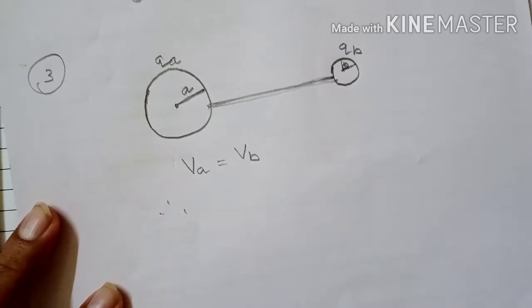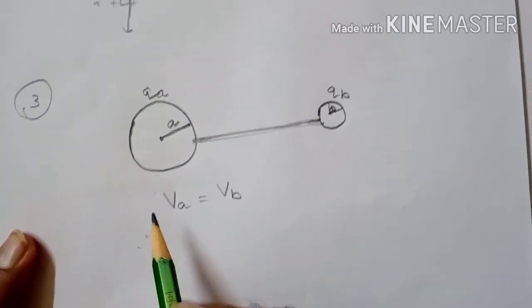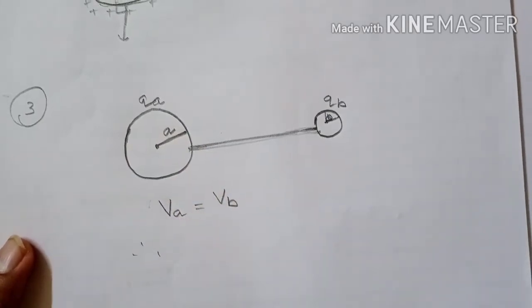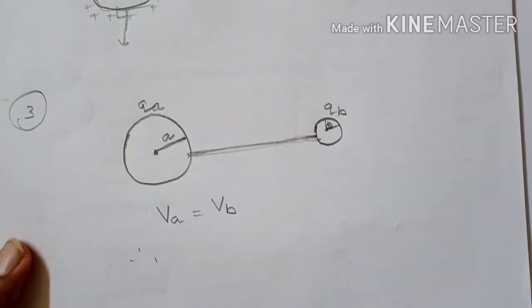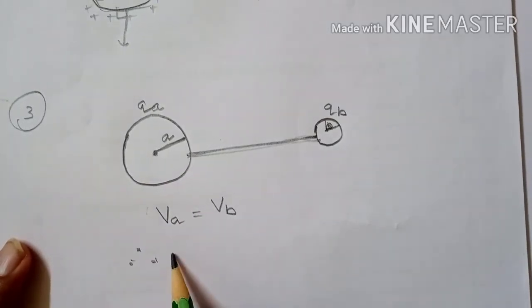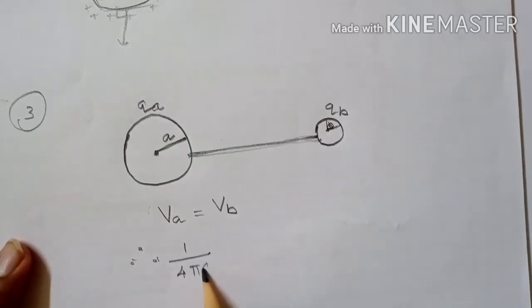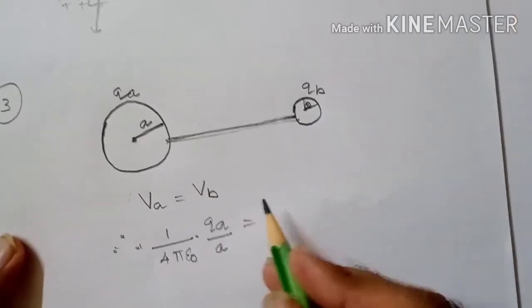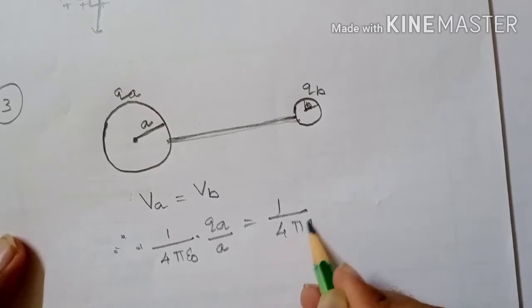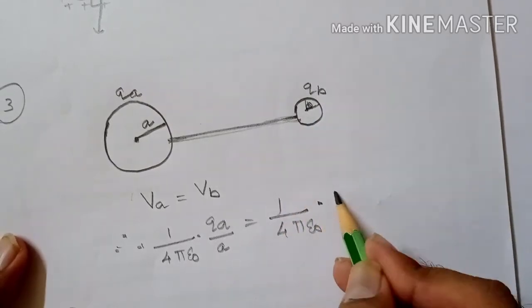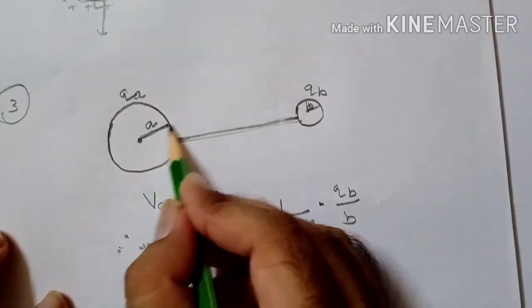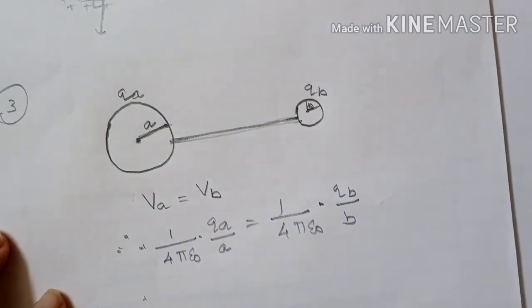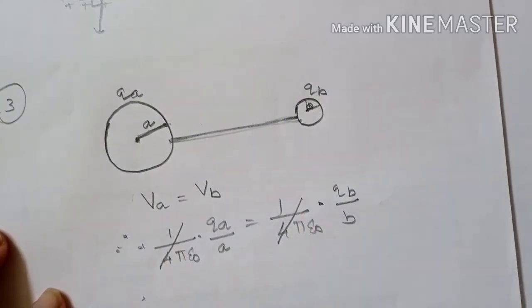So if potential is the same, then we know that the excess amount of charge lies only on the surface of the conductor and it will act as a point charge, and the electrostatic potential due to a point charge is V is equal to 1 upon 4 pi epsilon naught QA by A, that is equal to 1 upon 4 pi epsilon naught QB upon B. 1 upon 4 pi epsilon naught will get cancelled.